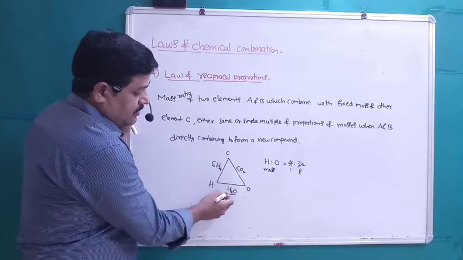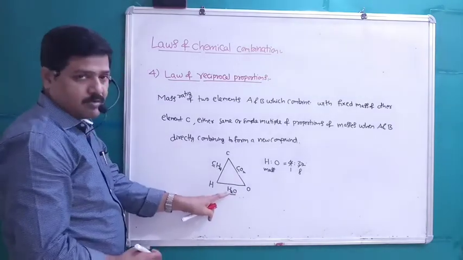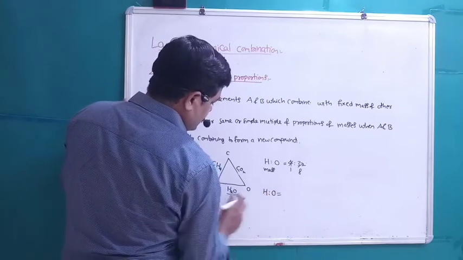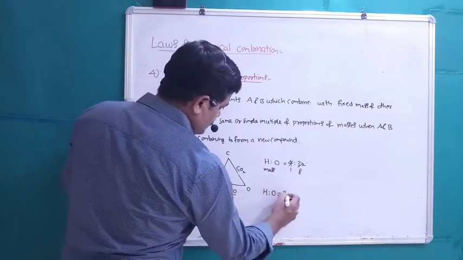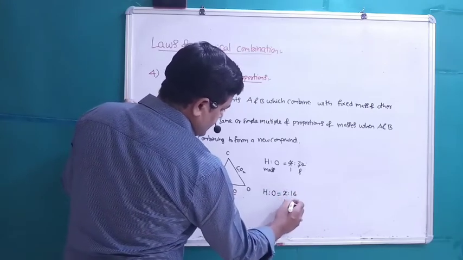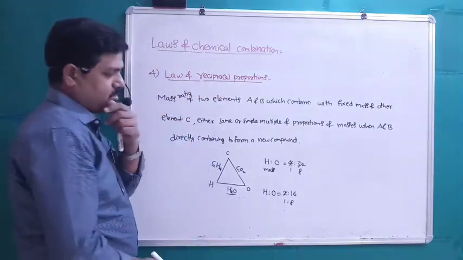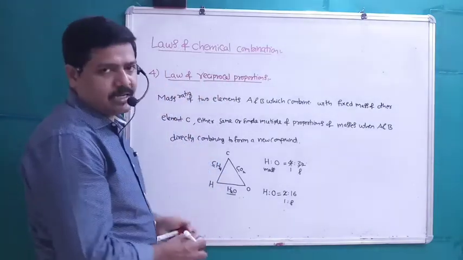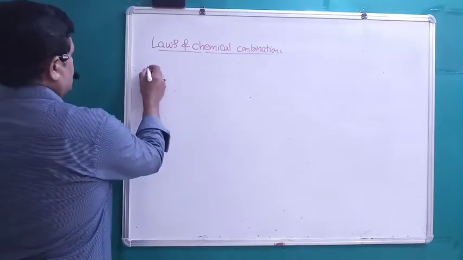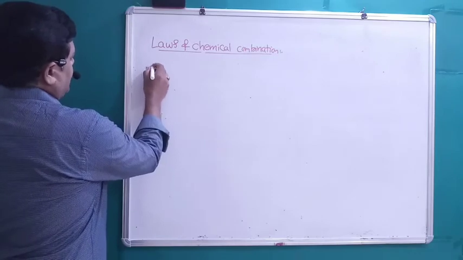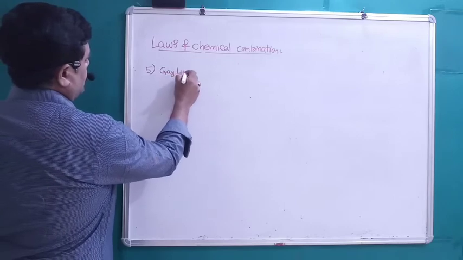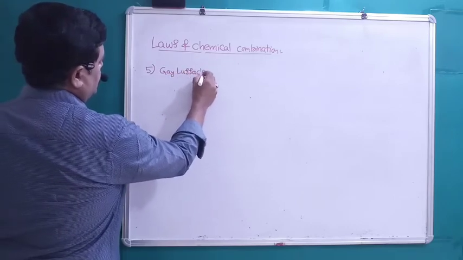When they are separately forming a new compound, water, we will check the mass ratios. Hydrogen to oxygen: hydrogen is H2, so it is 2, and oxygen is 16. The simplest ratio we are getting is the same, 1 is to 8. So this is known as the law of reciprocal proportions. Students, next law is Gay-Lussac's law.